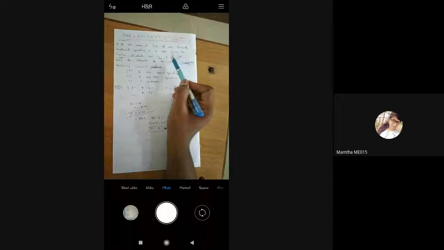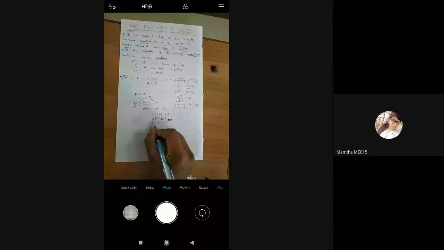I'll clear the doubt. Binomial distribution means we need to find the probability for an experiment. An experiment is nothing but one time. Here, N is equal to 10. So what is 10? They are conducting a test. In that, how many questions are there? There are 10 questions. So one student is attending a test of 10 questions.